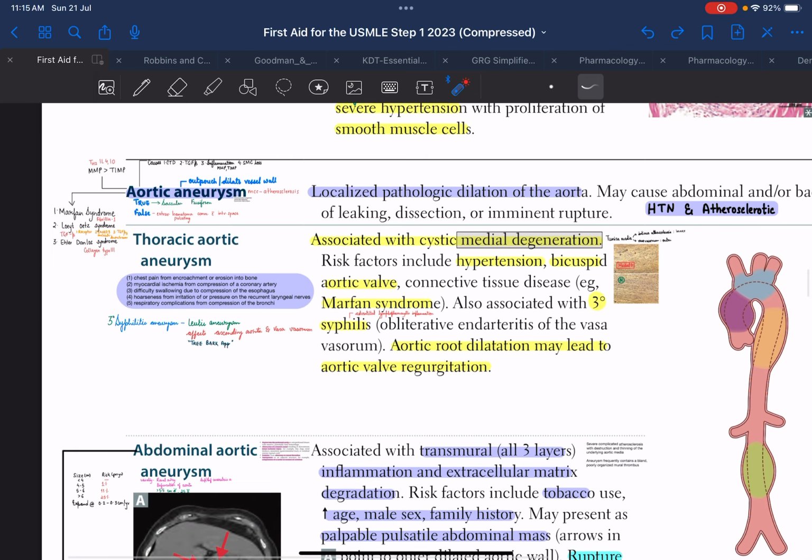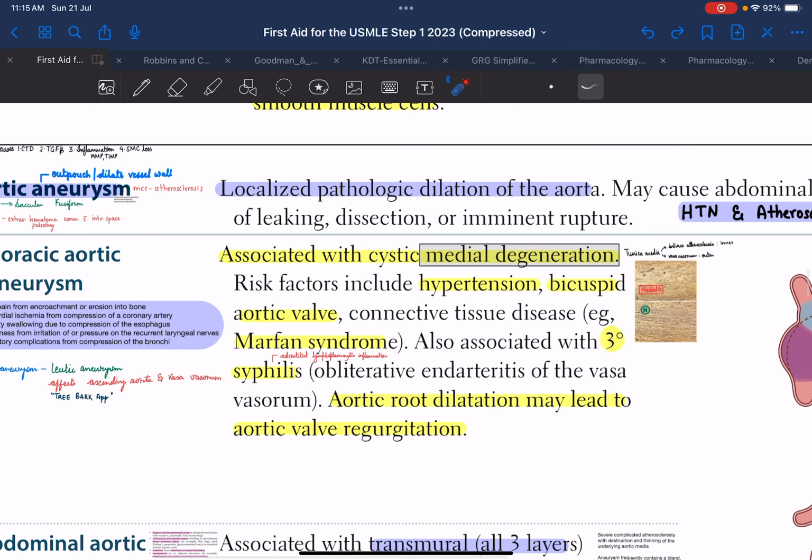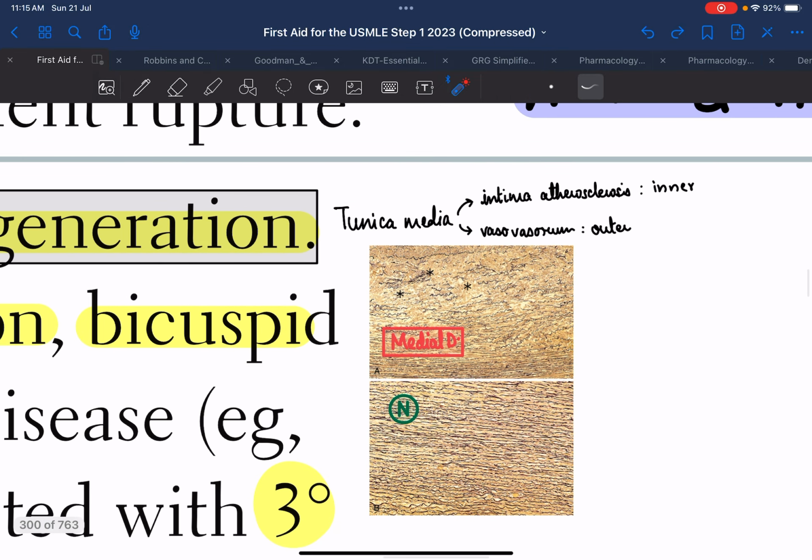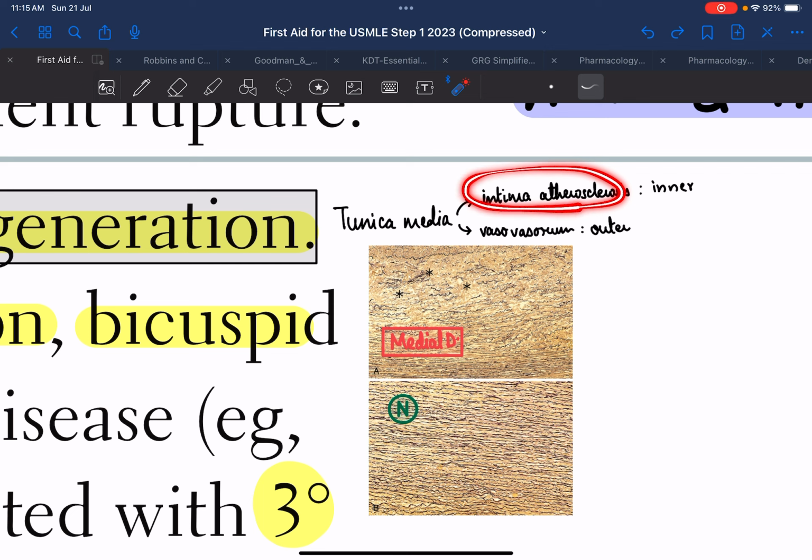Now, thoracic aortic aneurysm is most often associated with cystic medial degeneration, which means it involves the degeneration of the vessel walls, most commonly the tunica media. Now the tunica media can be damaged because of a variety of reasons. Two prominent reasons are, one could be due to an atherosclerotic plaque, and the second could be due to any sort of damage or inflammation in the vasa vasorum.